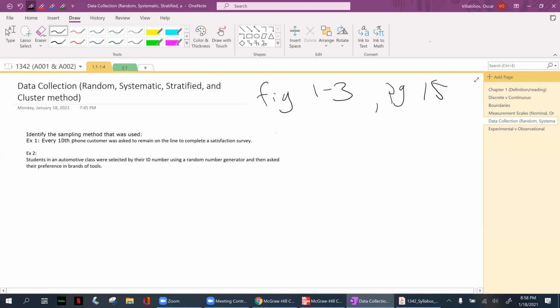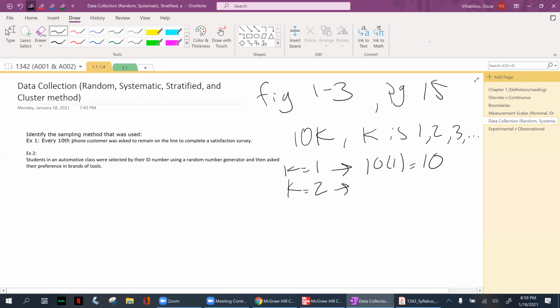So you can say something like 10K, where K is 1, 2, 3, and so forth. If K equals 1, this is 10 times 1, which is 10. So that's going to be the 10th customer. If K equals 2, this would be 10 times 2, the 20th customer. And if K equals 3, and so forth, you'll see 30, 40.